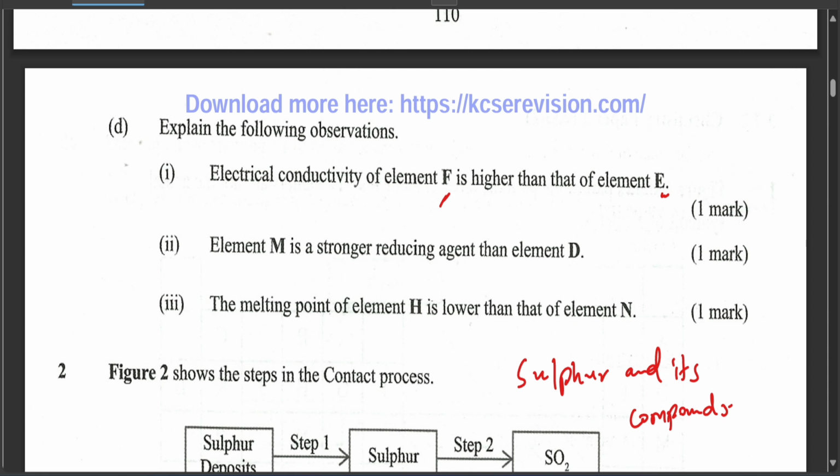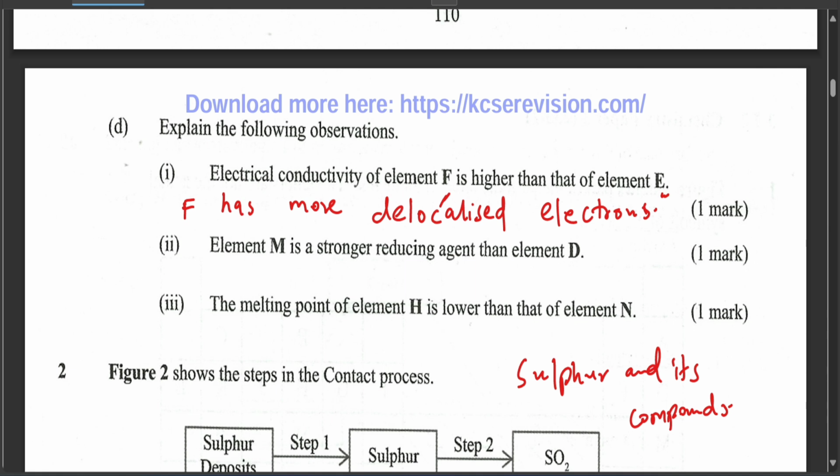So it's very easy. This is our observation. Obviously, the reason is that F has more delocalized electrons. So you do not need to write a lot of explanations. Chemistry is not like biology. Just answer or write out the main key concepts.